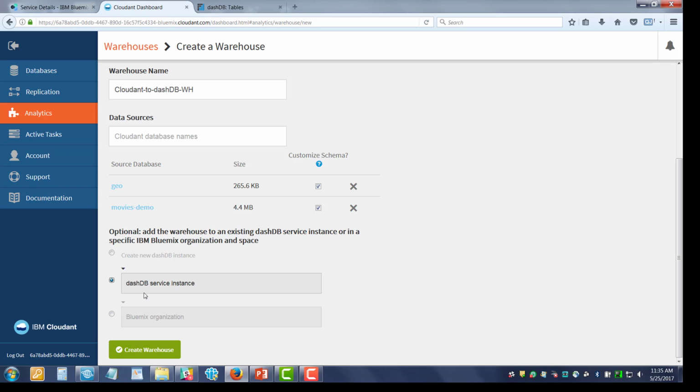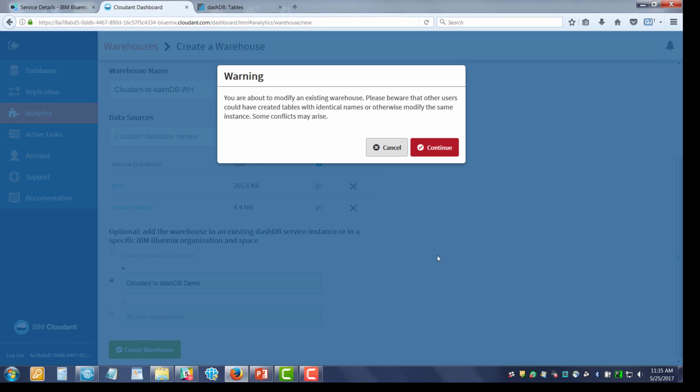Now we're going to go into an existing dashDB service instance, and we're going to use this one called Cloudant to dashDB demo. You could create a brand new dashDB instance for this, but since I already have one ready to go, I'm going to use it. And then you just click Create Warehouse.